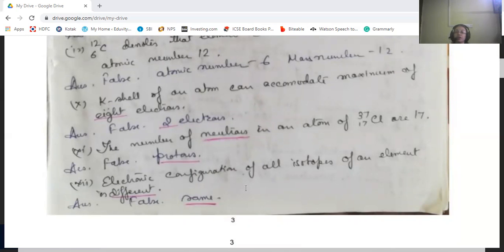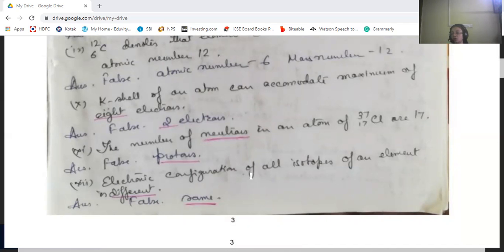The number of neutrons in an atom of chlorine having a superscript of 37 and a subscript of 17 are 17. It is saying the number of neutrons is 17. No, it's false. The number of protons is 17. And the number of neutrons will be the mass number minus the atomic number.